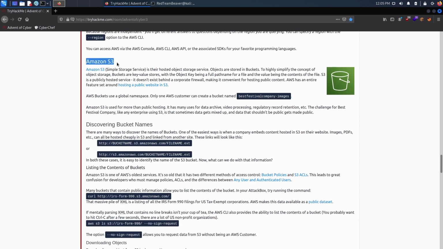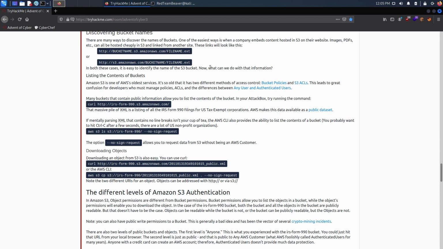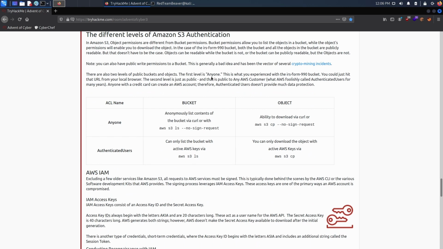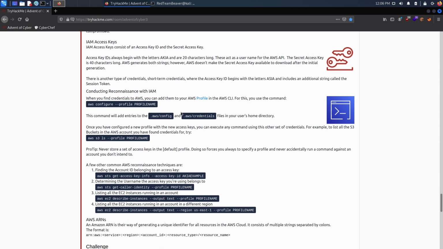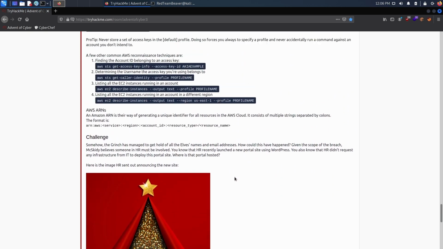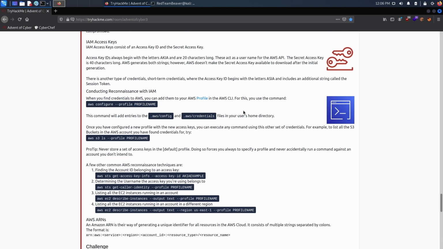So basically S3 buckets are storage services. I won't dive too deep. Go read about it, they're going to be better at explaining what this is than me. There's different types of authentication, which we'll actually see during today's challenge. And finally, there's different ways to get information about who you are, quote unquote, using these commands. So I'll dive straight into the challenges, but I'll also refer to the different commands that are written up here. So let's go straight into the challenge.